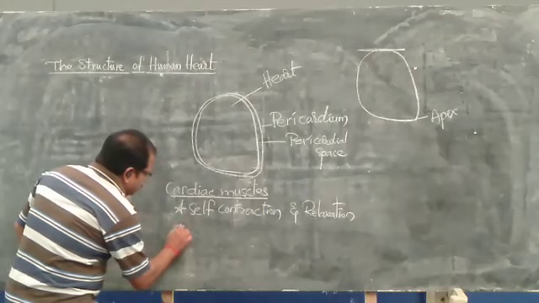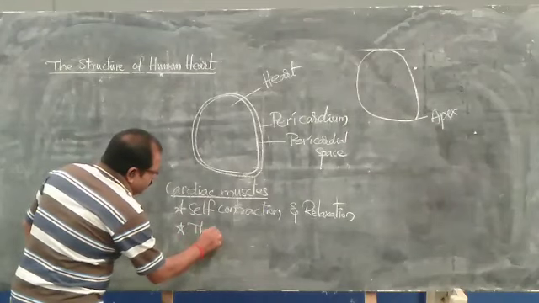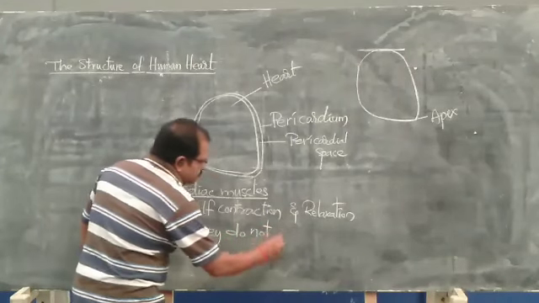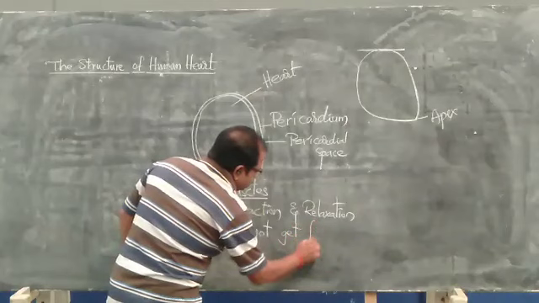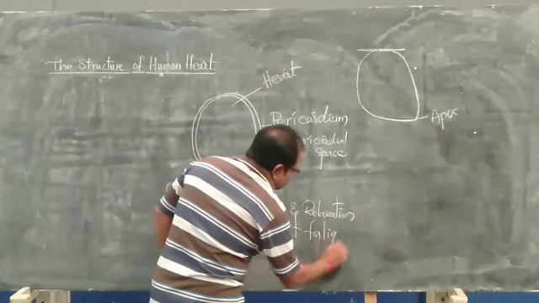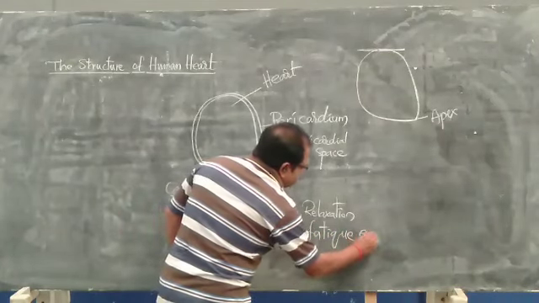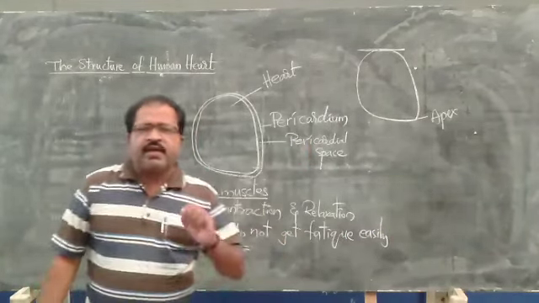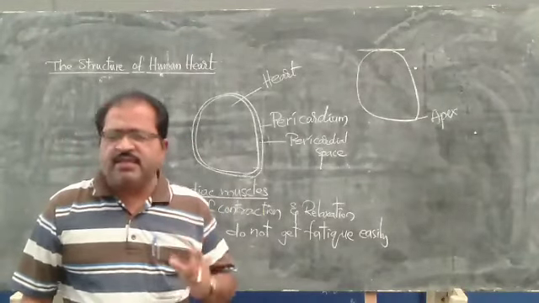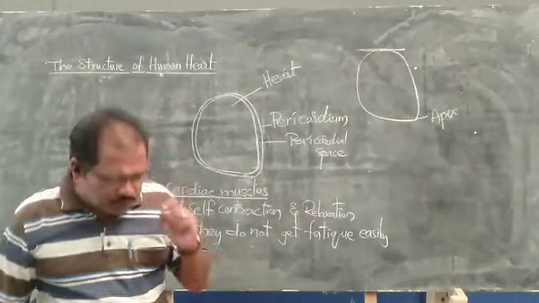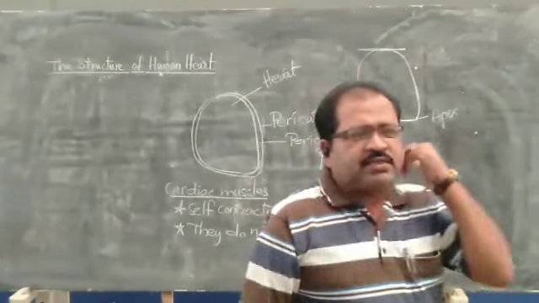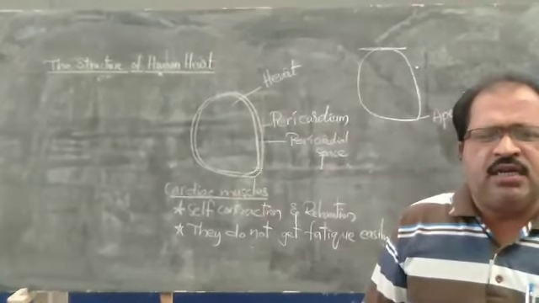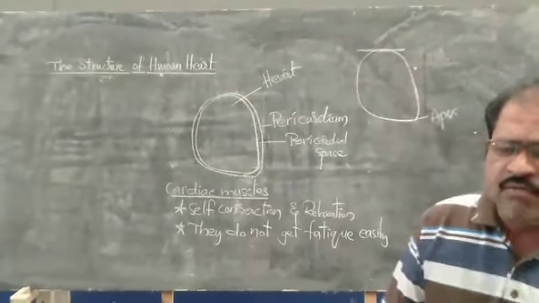And the second one is they do not get fatigued easily. That means they never get tired of continuously working, and they are supplying the blood to all the body parts. That is the major effective nature of the cardiac muscles.